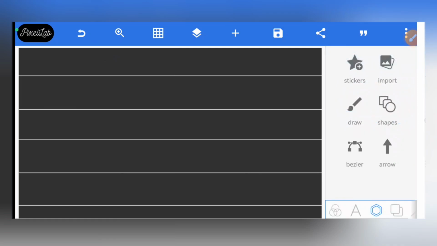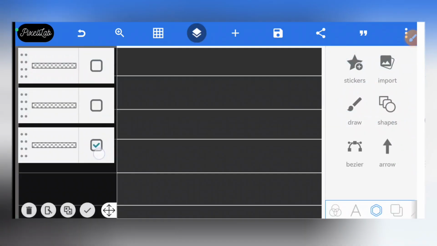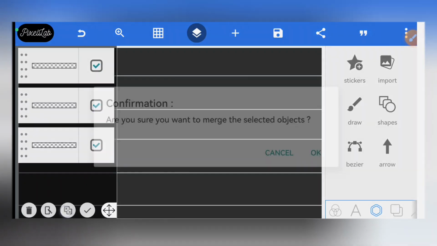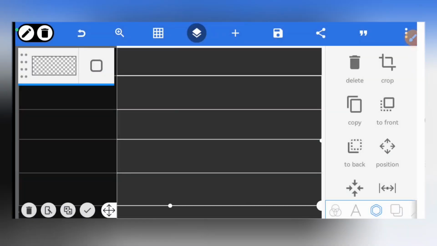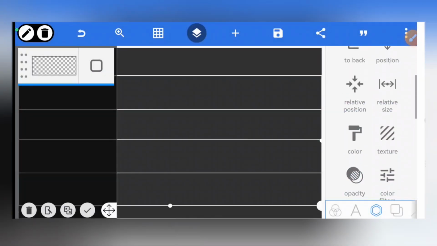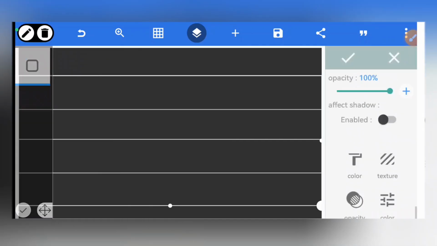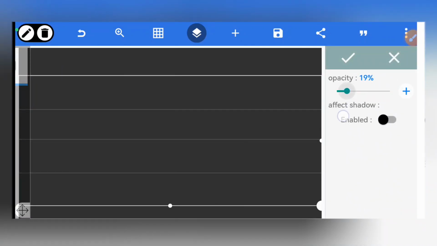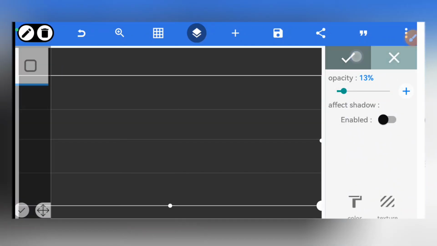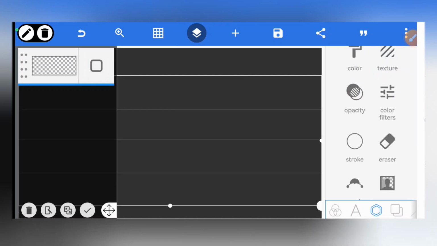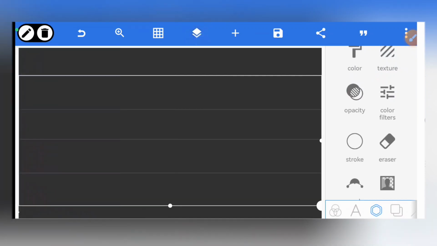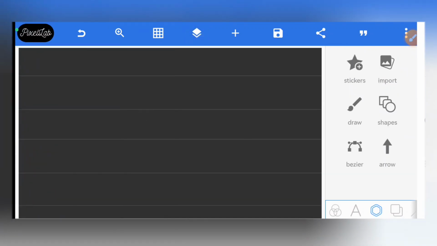And after making sure everything is centered, then you come here to your layers and you can merge everything together. Alright, so you click on merge together, and then after that you come to your opacity and you're going to reduce it, so that it becomes a little lighter, but don't make it too light. So then you can go ahead to lock it, so that you don't have to move it while editing.